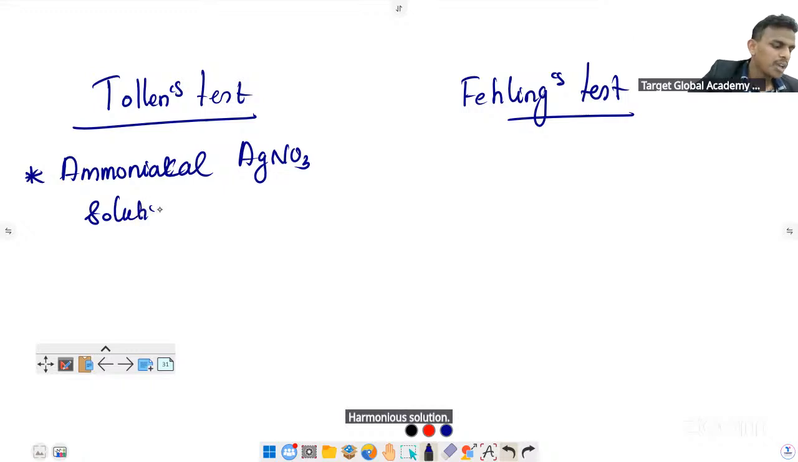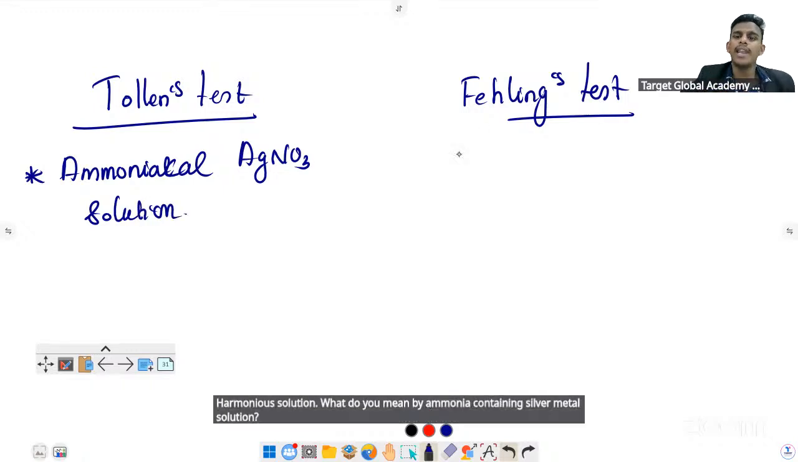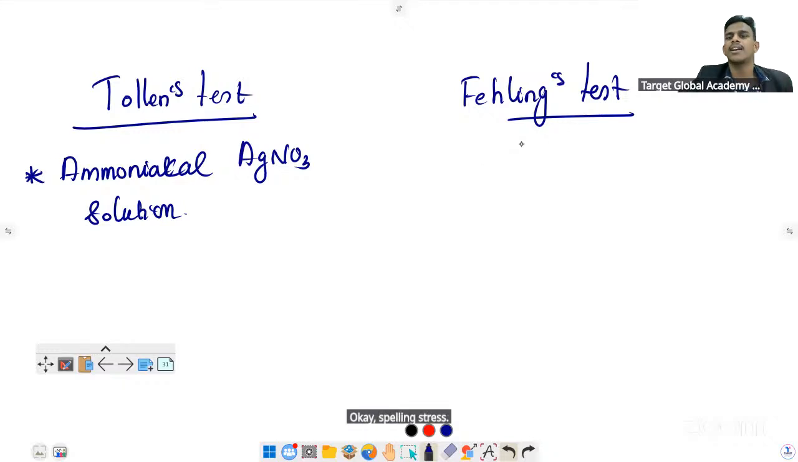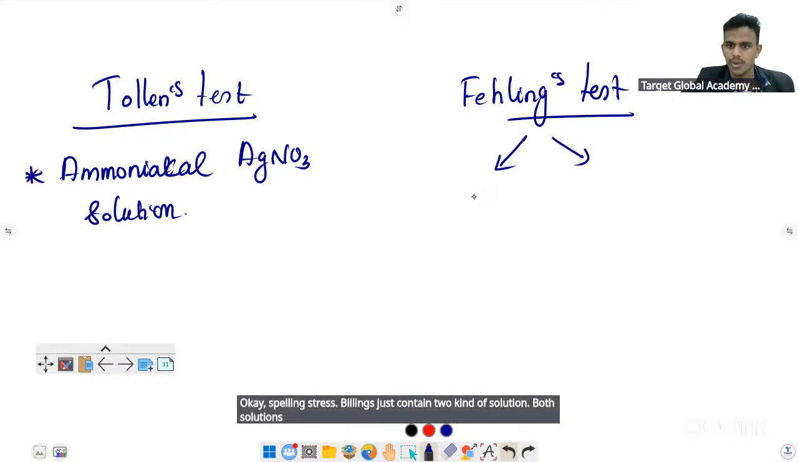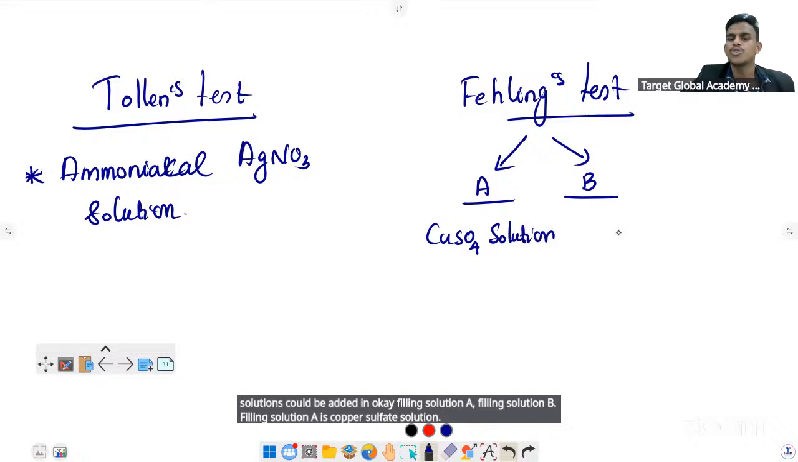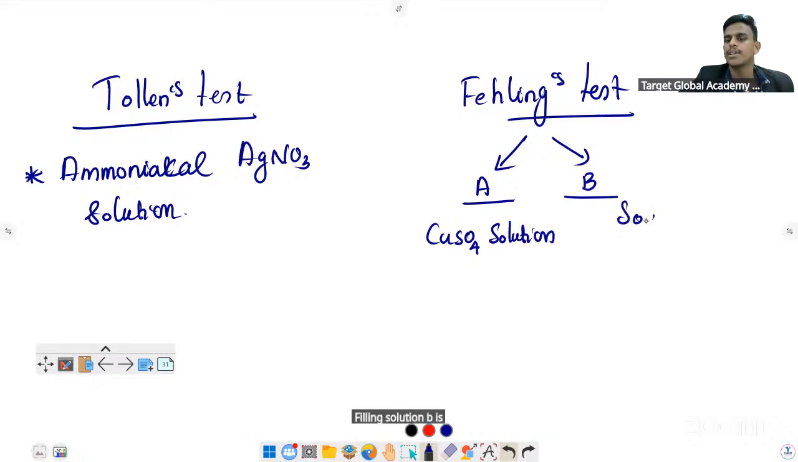What do you mean by ammoniacal? Ammonia containing silver nitrate solution. Fehling's test contains two kinds of solution, and both solutions should be added. Fehling's solution A is copper sulfate solution, and Fehling's solution B is sodium potassium tartrate.